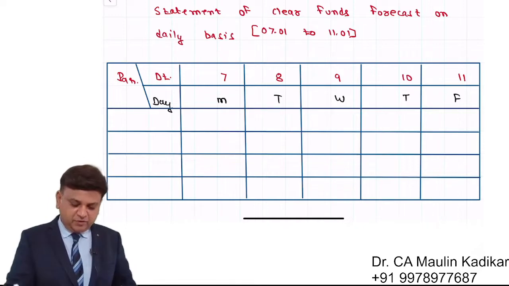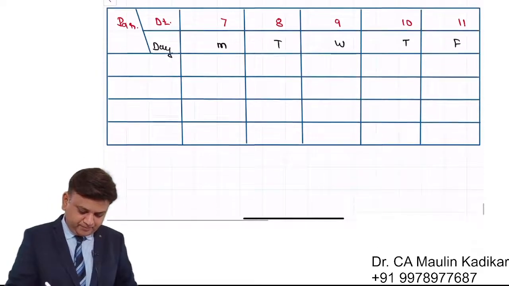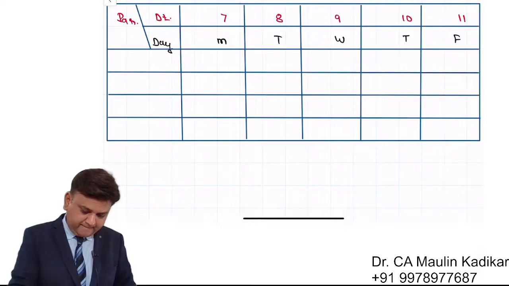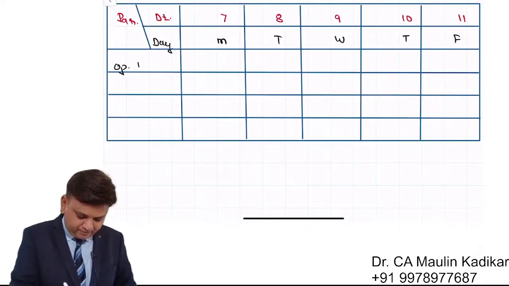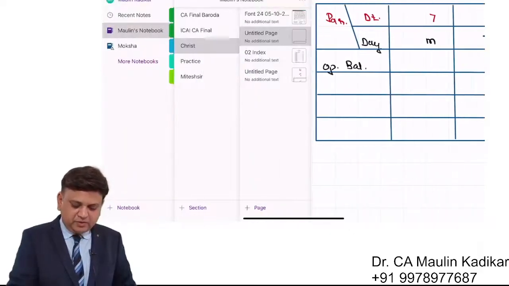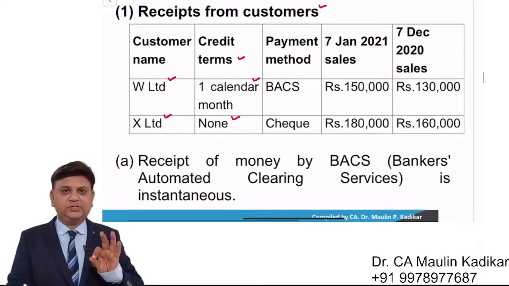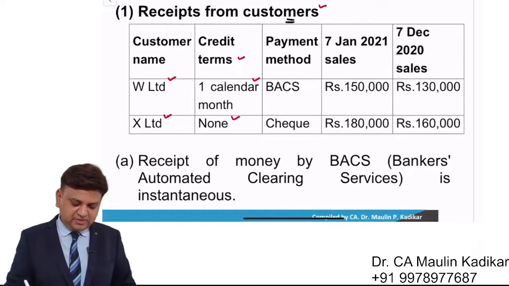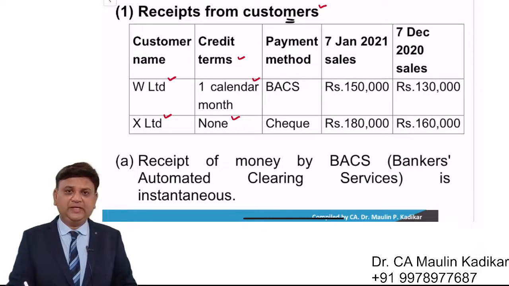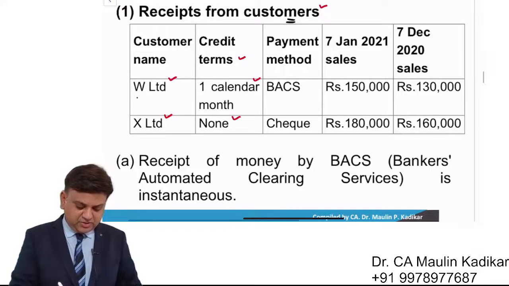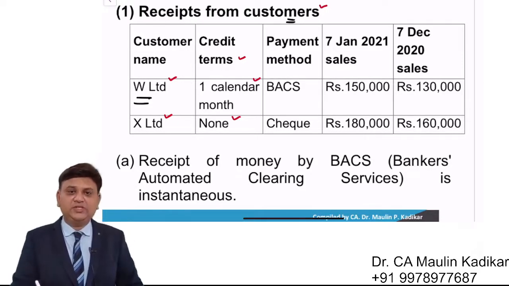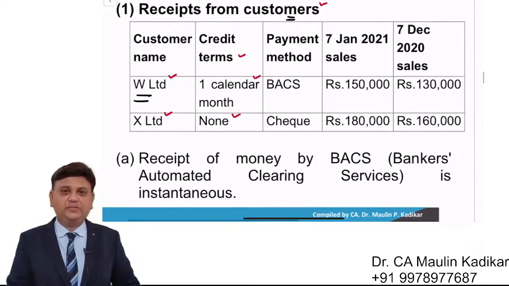As usual, we will start with the opening balance. We'll mention the opening balance as and when we come across that information. First of all, we are focusing on the first information received from customers. I know it is new, but still I request you to write in the chat box: in case of W Limited, on which date, how much amount should we mention?